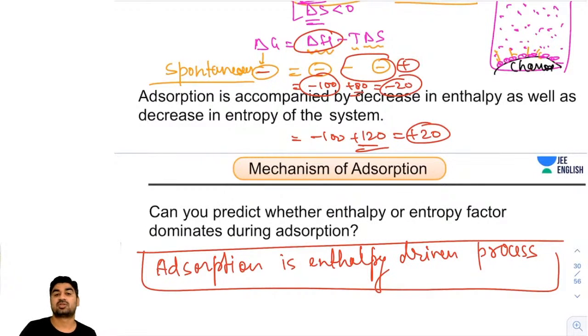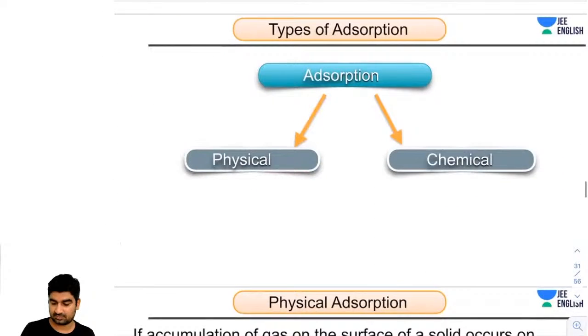Okay, Menak. So adsorption is an enthalpy driven process. Now, what are the types of adsorption, guys? Adsorption is basically of two types. One is called physical adsorption and another is called chemical adsorption. So what is physical adsorption and what is chemical adsorption? Tell me, guys.